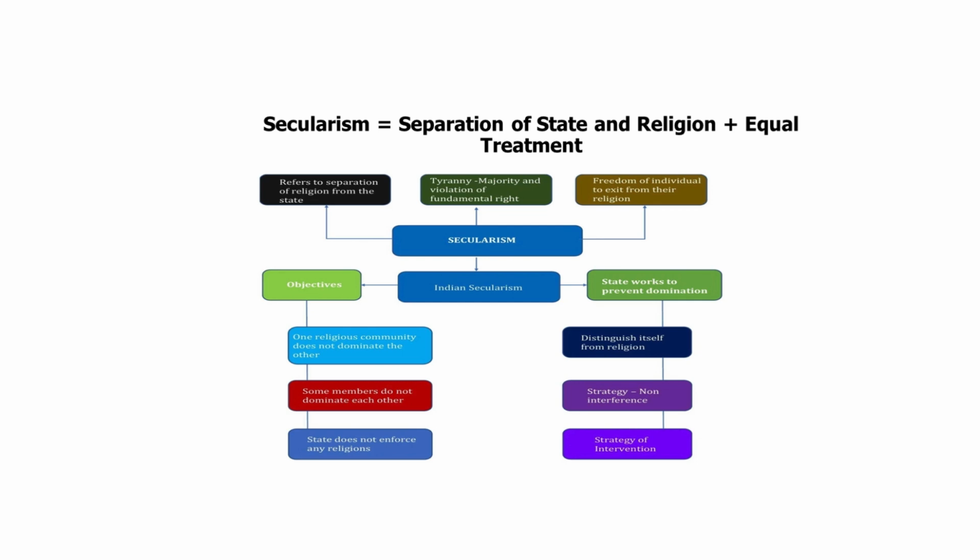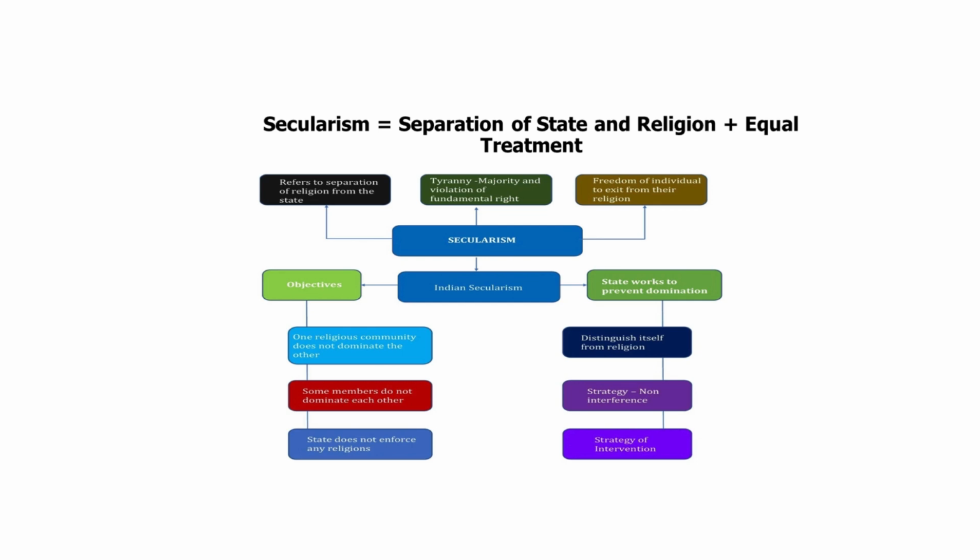Then we talk about Indian secularism, where we see that one religious community does not dominate the other. In India, we see that there are Muslim MPs as well, there are Christians as well, there are Dalits, there are all kinds of people from different caste, color, and creed.